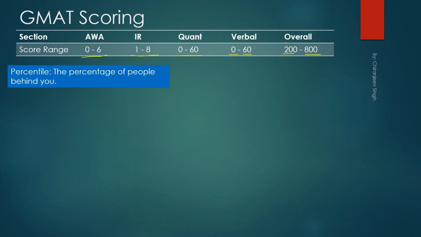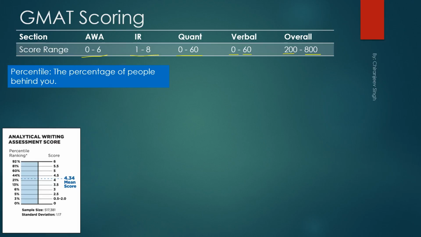But besides score, there is an important thing, that is percentile. Percentile means the percentage of people who are behind you. For example, let's look at the percentiles in AWA scores. If you get a 6, the perfect score on the AWA section, you get a 92 percentile, which means that 92% of the people are behind you, which also means that 8% of the people who take the AWA section score a perfect 6.